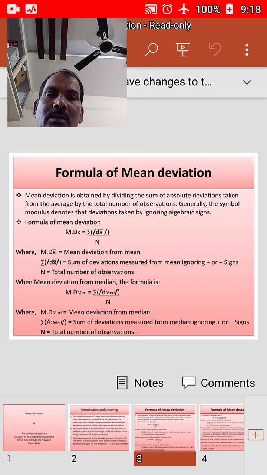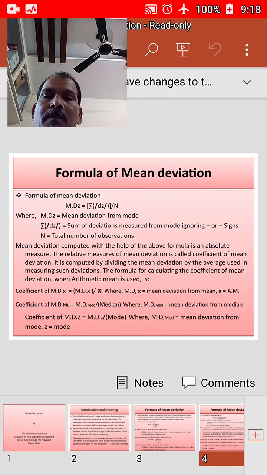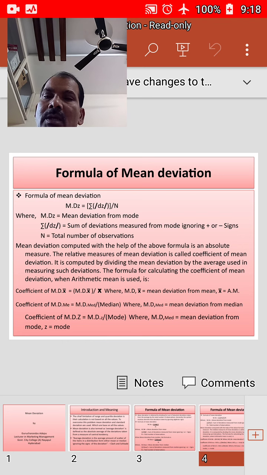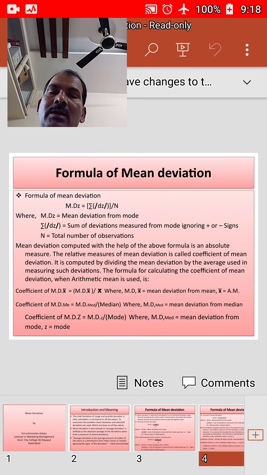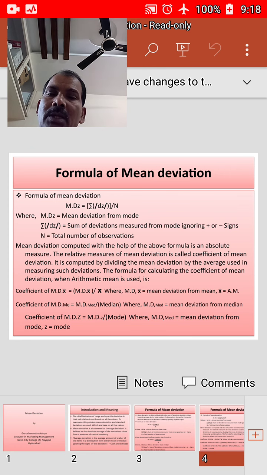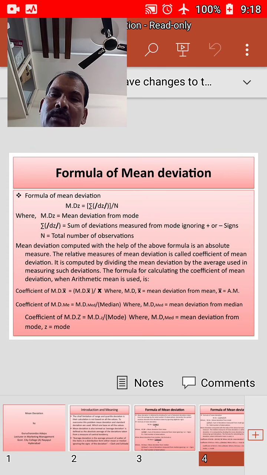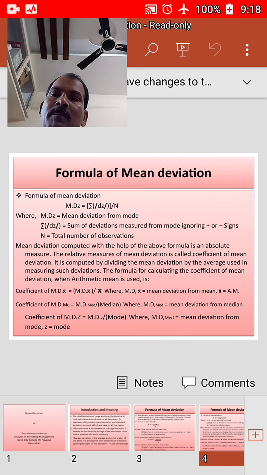The formula for mean deviation when deviations are taken from mode, MD z we call it, is equal to summation of modulus D z, that is deviations taken from mode, divided by N, where MD z is the mean deviation from mode, summation of modulus D z is the sum of deviations measured from mode ignoring the plus or minus signs, and N is the total number of observations.